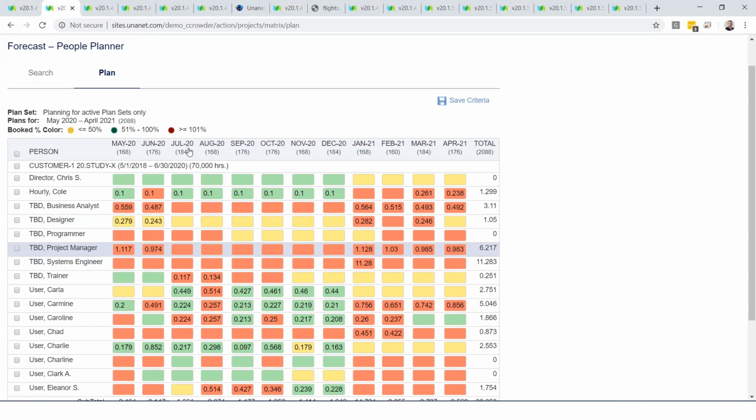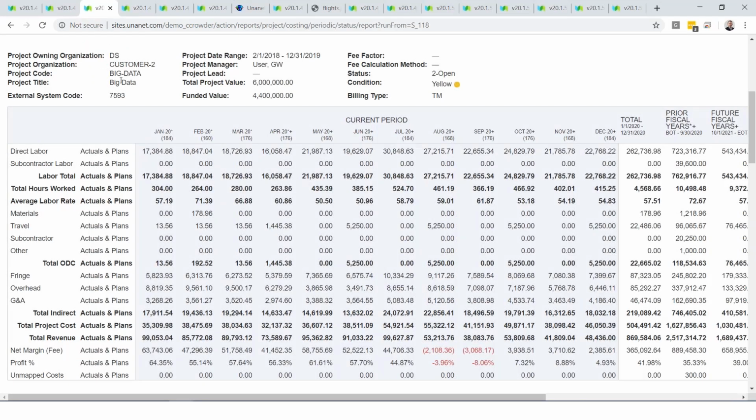I'd like to organize Unanet's capabilities around that project. This screen shows one way that we might choose to plan people to that project. I can choose to plan named individuals. I can also choose to plan TBD users into Unanet before I actually know the human being that will be doing the work. So I can plan that labor, and you'll see the planned labor cost on this report here. I can also plan ODCs or expenses. I can calculate the expected indirects based on the labor and ODCs that I've planned to get to a planned project cost and compare that to revenue to get to planned margin.